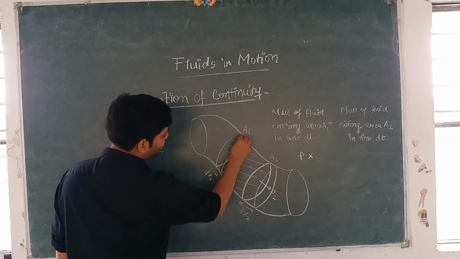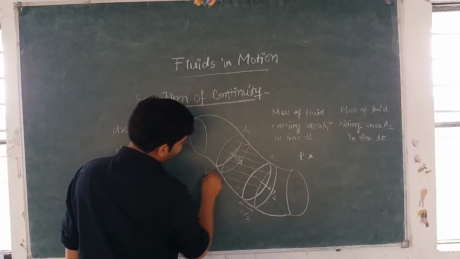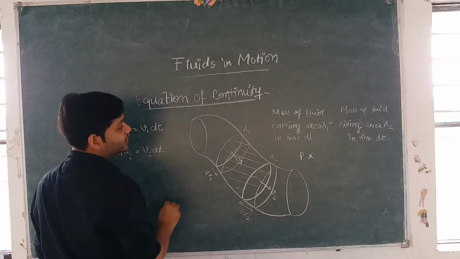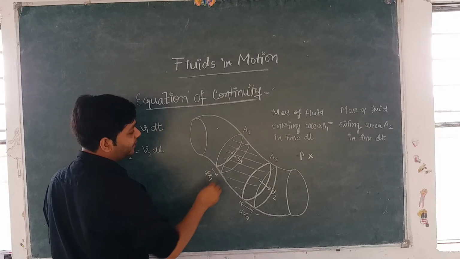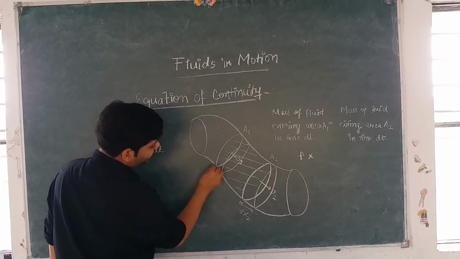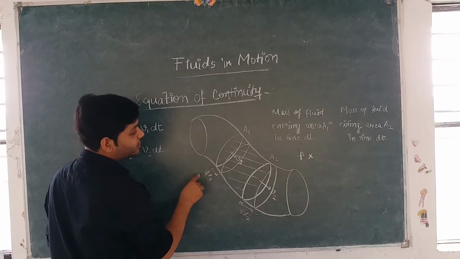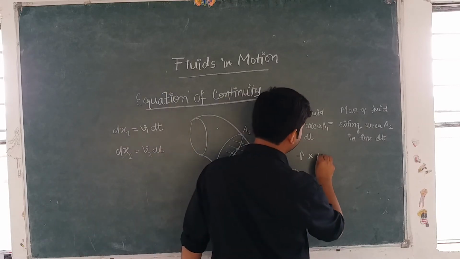This was the entering point, and in time dt the distance covered is dx1. So the volume of the water that enters the area A1 in time dt can be written as area A1 into this distance covered dx1.